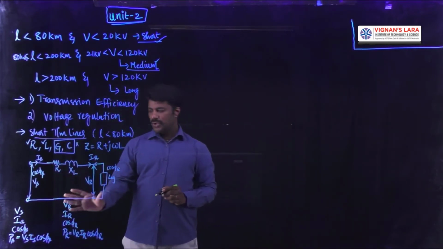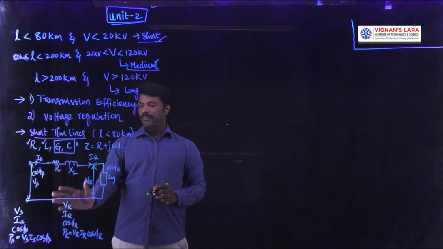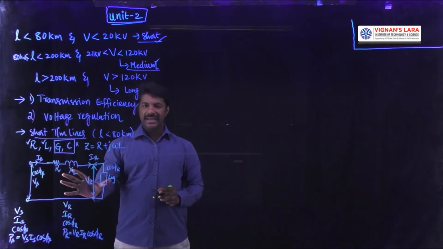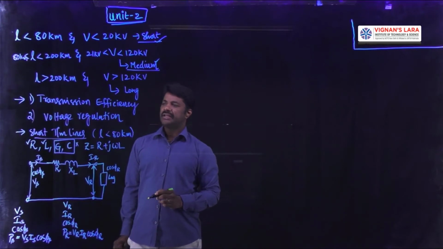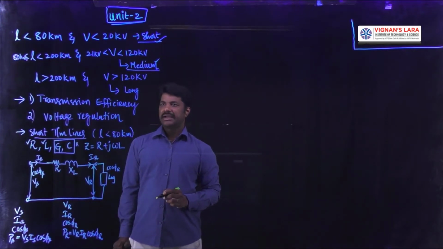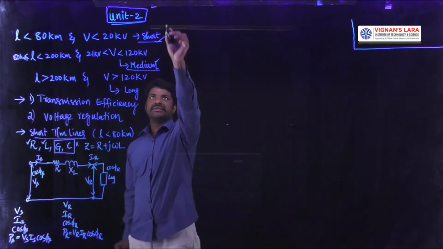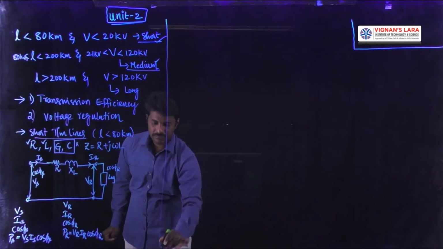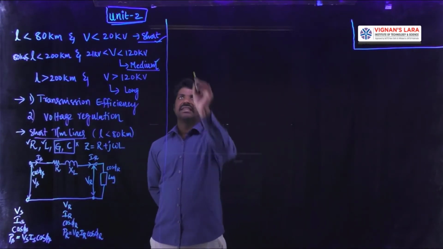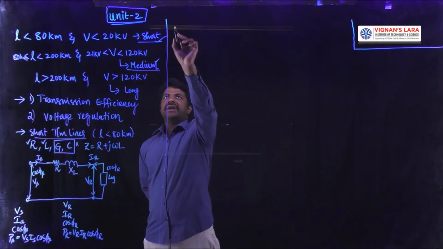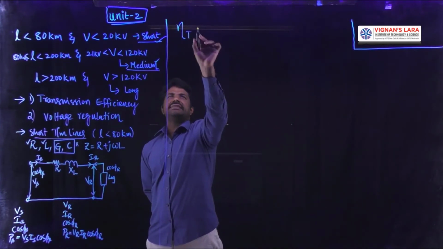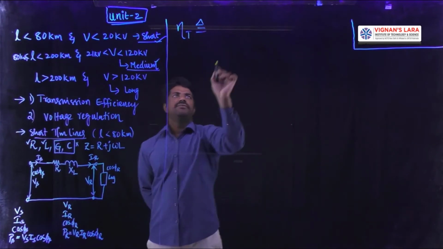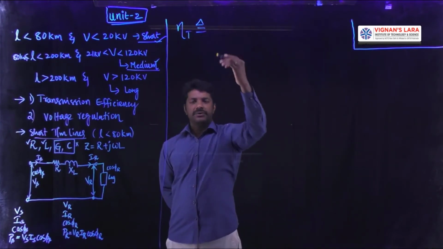So in general, before going to analyze this short transmission line, let us see what transmission efficiency and voltage regulation are. Transmission efficiency is defined as the ratio of output power to the input power.